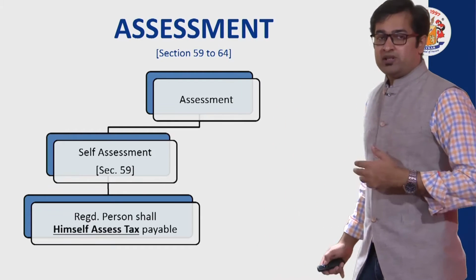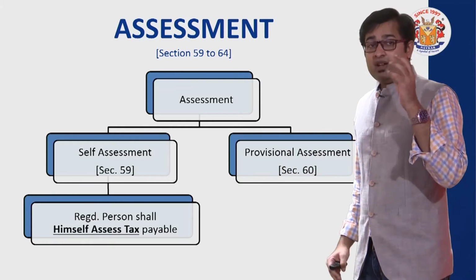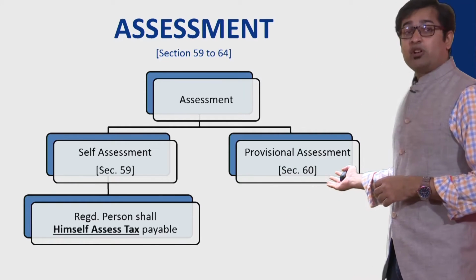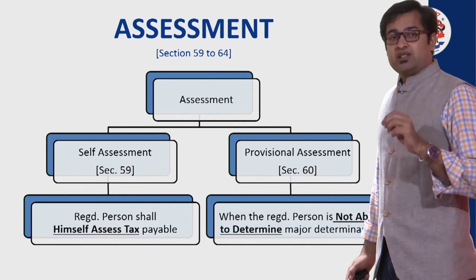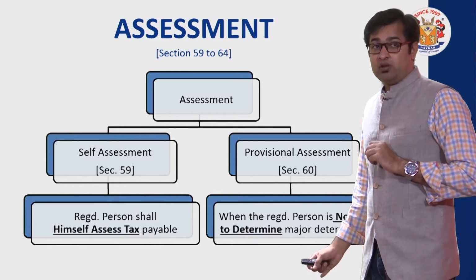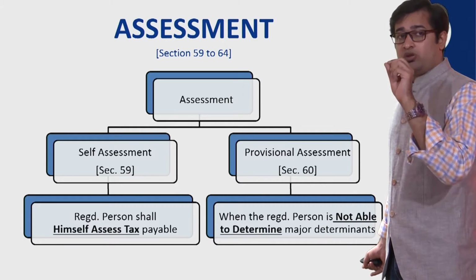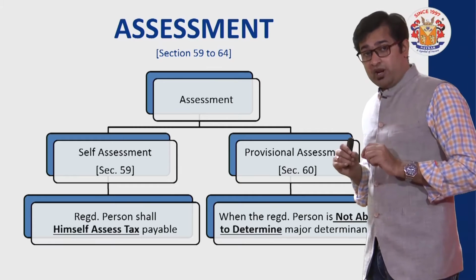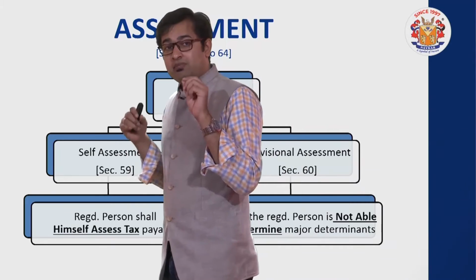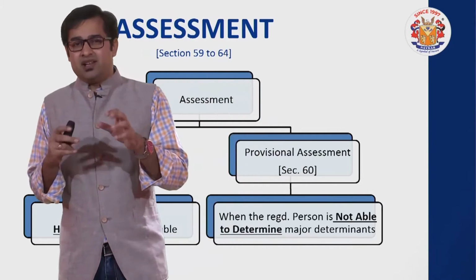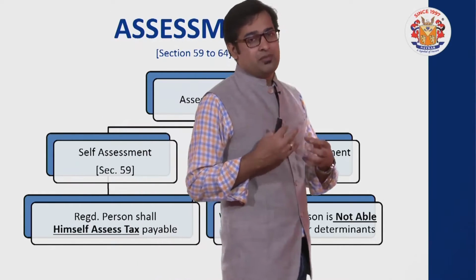But there are certain cases in which self-assessment is not possible, and when it is not possible we always think of provisional assessment, which is governed by section 60. It very clearly says when provisional assessment is applicable: when the registered person is not able to determine the major determinants. Friends, when the value cannot be decided or the tax rate cannot be decided, those are what we call major determinants.